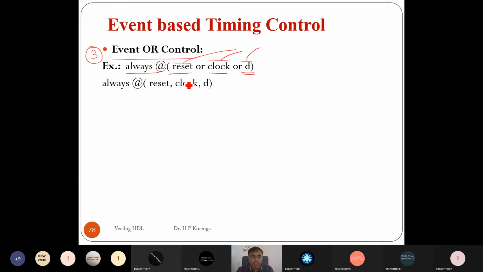Or it can also be specified using a comma. If we simply specify the comma, then it also performs an ORing operation. If there is a trigger in reset or a trigger in clock or a trigger in D, then it runs the statement whatever we write inside this always block. So both perform the same task.